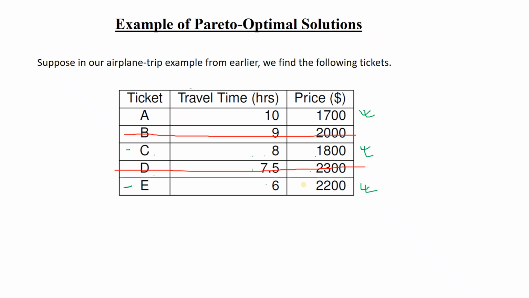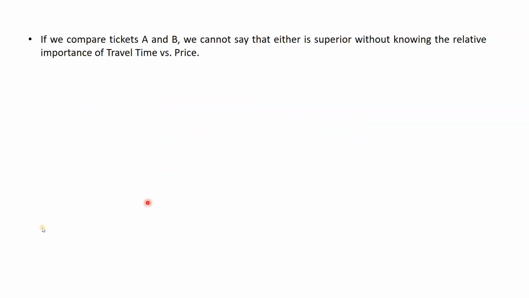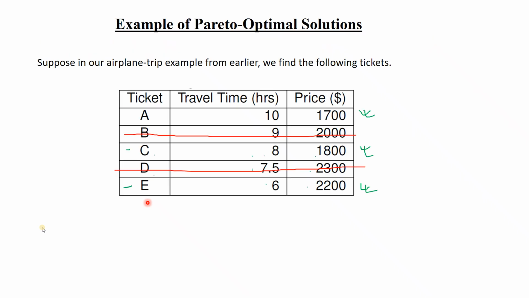But as soon as you see ticket number E, you will see that it is taking less time than D and also less cost. So E will be better than D. So D will not be taken. So that means A, C and E are called dominating. Okay. So if we compare tickets A and B, we cannot say that either is superior without knowing the relative importance of travel time and price.